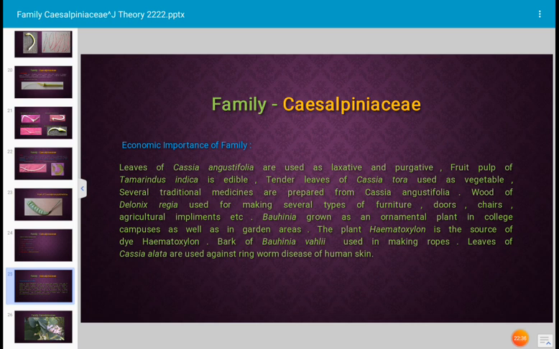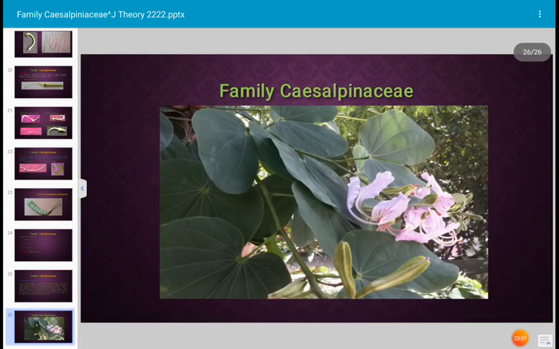Bauhinia is grown as an ornamental plant in college campuses as well as in garden areas because it produces very beautiful large-sized flowers. The plant Haematoxylon is the source of hematoxylin, which is used in research laboratories. Bark of Bauhinia vahlii is used in making ropes. Okay. Leaves of Cassia alata are used against ringworm disease of human skin. Okay. Next. Save trees, save earth. The photograph shown here is the Bauhinia purpurea plant.